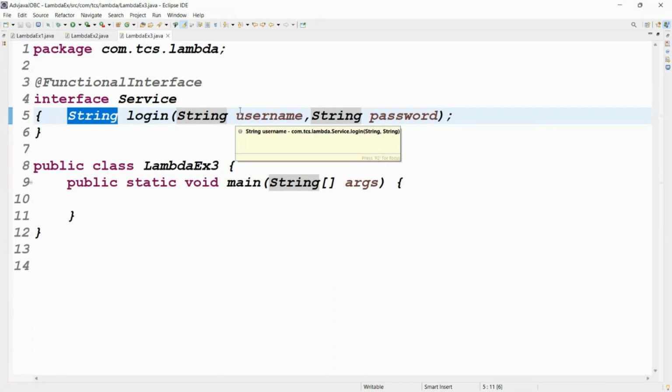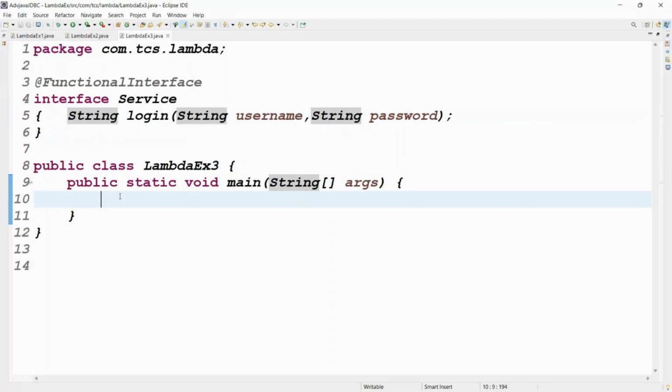Otherwise, we have to give login fail. What requirement? Take the username and password. Check that username dot equals of Ratan, and password dot equals of Ratan at the rate 123. Then return success, otherwise failure.